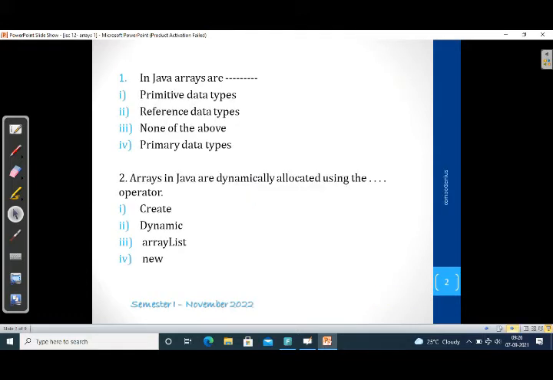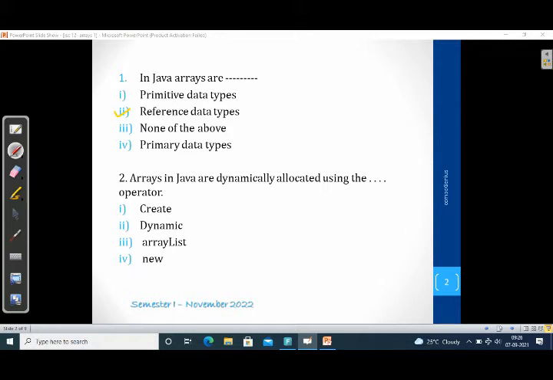So first one, in Java, arrays are which data type? Is it primitive, reference, primary, or none of the above? All of you know primitive data types. We have mainly 8 primitive data types that come under integer, floating point (float or double), character, boolean. And the second one is the reference data type. Arrays, objects, classes, these types of data types are known as reference. So Java arrays are reference data types. So this is the right answer.